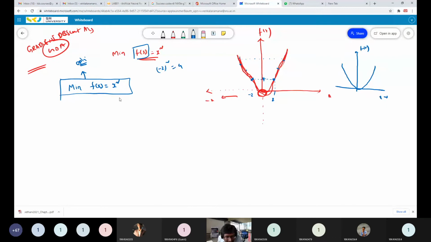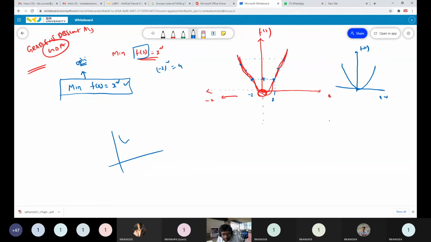So if your objective function is like this, then it will be pictorially represented like a convex function. A convex function is nothing but a U-shaped function which has only one optimal point or minimum point. That minimum point is called a global minimum point. Such types of functions are called convex functions.